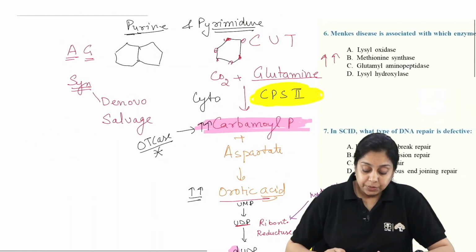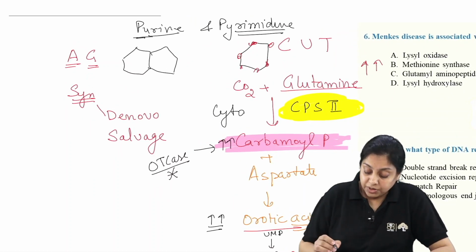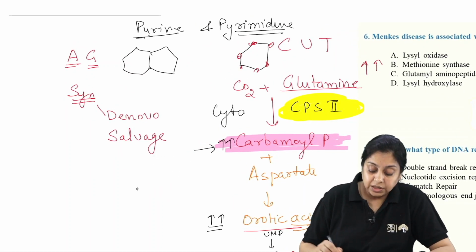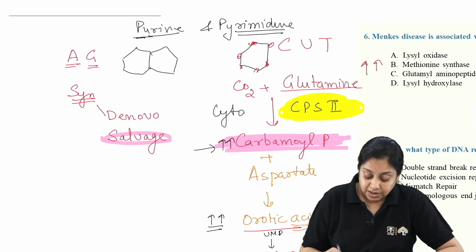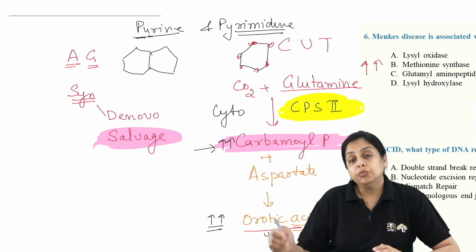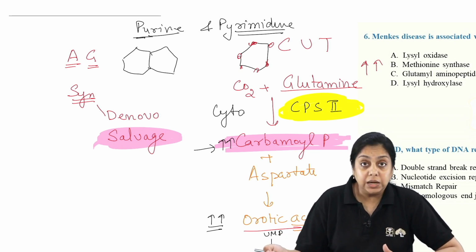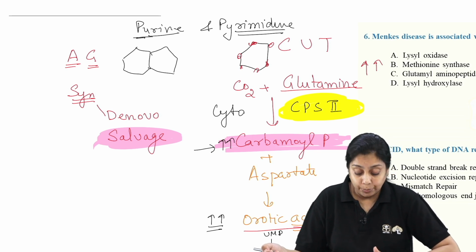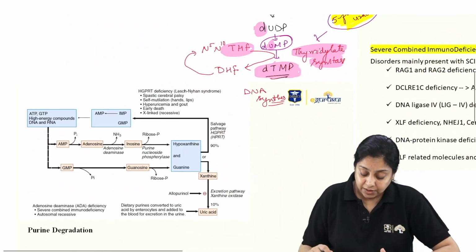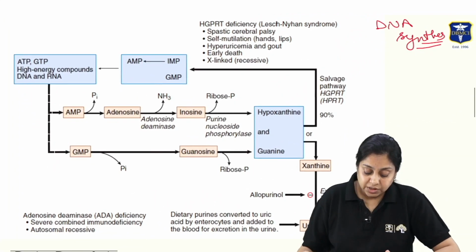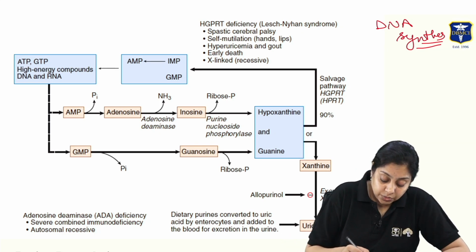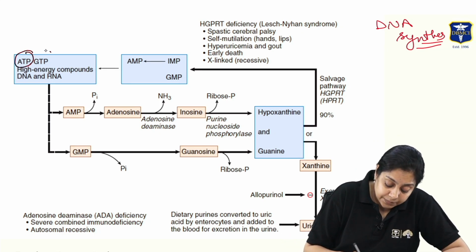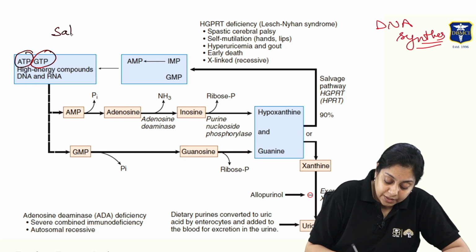Now, this was the pyrimidine. Now, what about the purine synthesis? Purine synthesis is the de novo synthesis and the salvage synthesis. I'm going to focus on the salvage synthesis because it is involved with 4 or 5 questions that they may ask you, because they are another high yield topic for the exam, right? Just to save time, I'm using this chart because we have limited time here, right? So here you have adenine and the guanine. This is the salvage path, right?